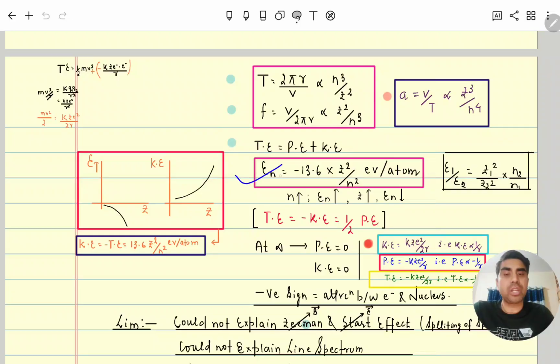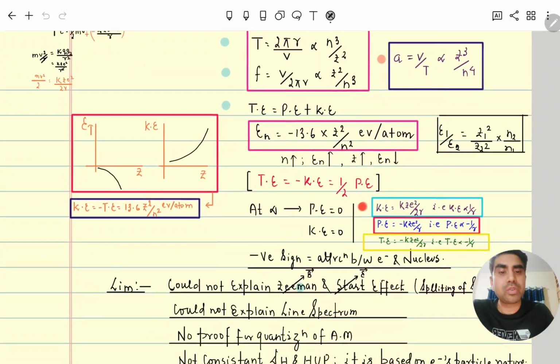This is the total energy of a one-electron system, whether hydrogen or helium, Z is its atomic number, and n is the number of the orbit. So this is the total formula: minus 13.6 Z² divided by n² electron volt per atom. If we take the ratio of two energies, it will be E1 by E2 equal to (Z1 by Z2)² into (n2 by n1)².